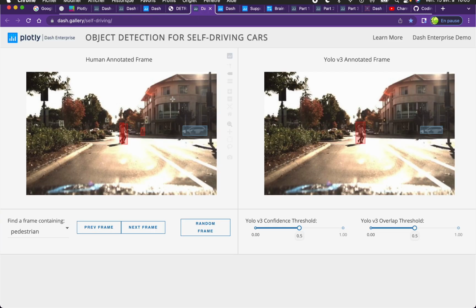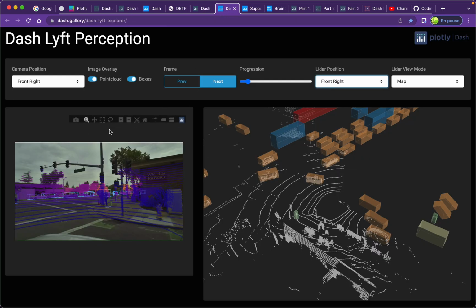detection. Dash Enterprise is also used for self-driving cars, for instance, to visualize the result of YOLO. YOLO is another algorithm used to detect objects inside a picture. You can see this application made with Dash by Lyft. Lyft is a competitor of Uber.